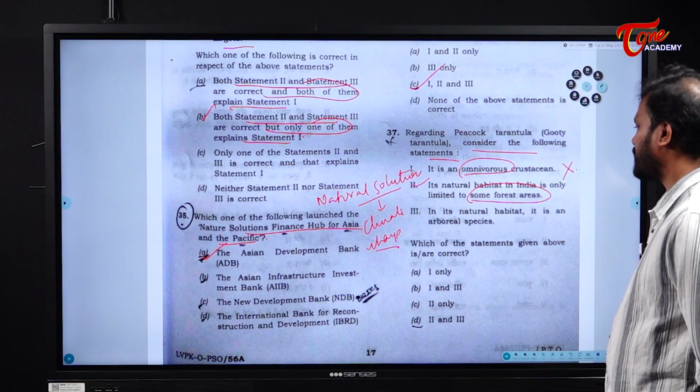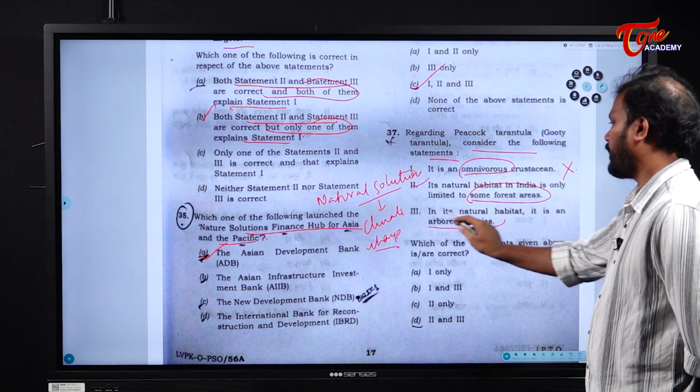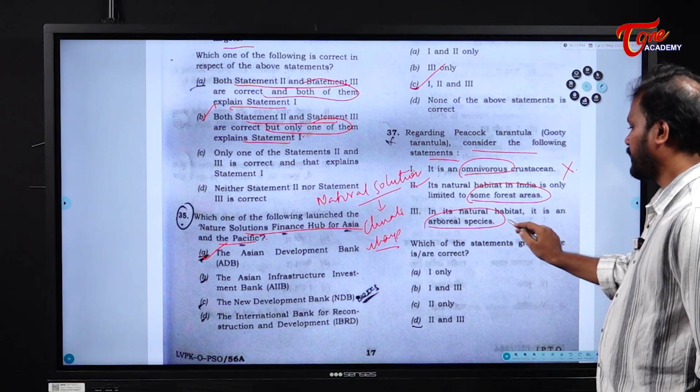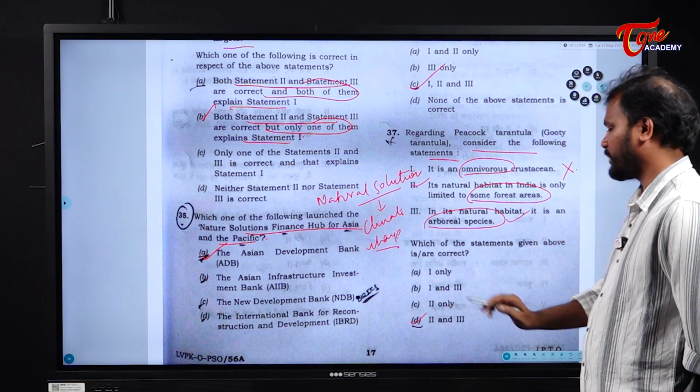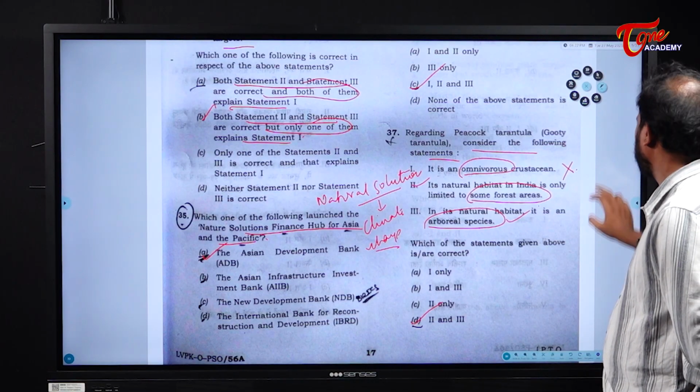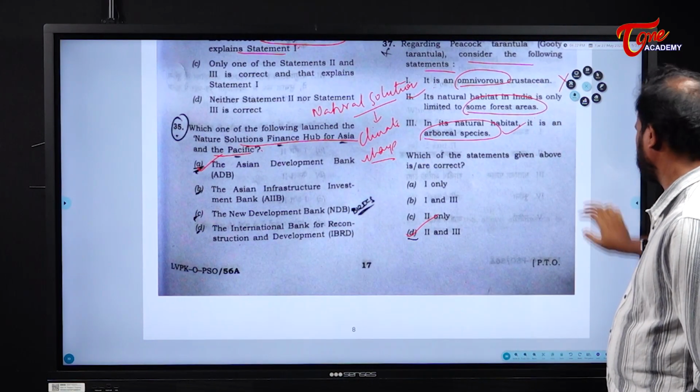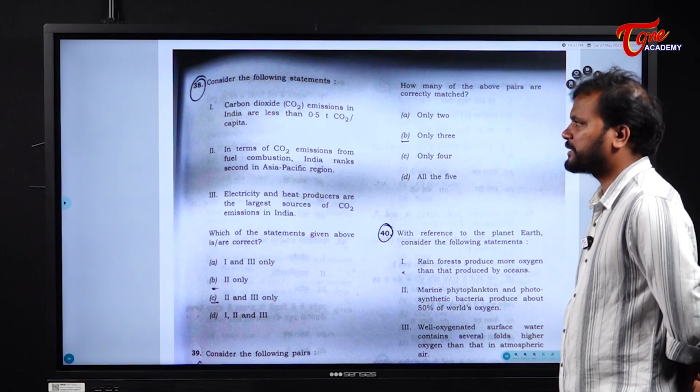Next, in its natural habitat, it is an arboreal species. It is an arboreal species. This is also right. So answer is 2 and 3. Clear? Next. Consider the following statements.